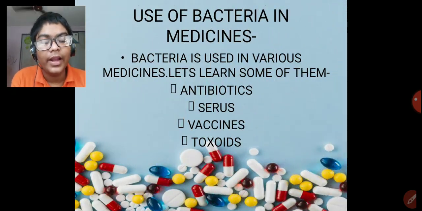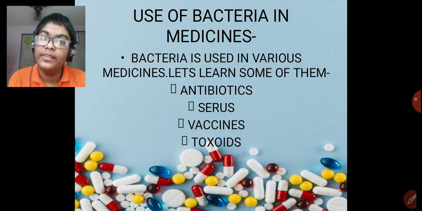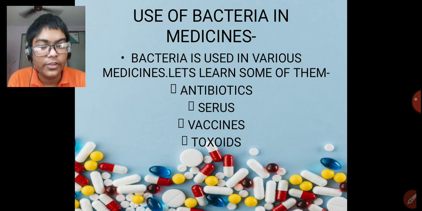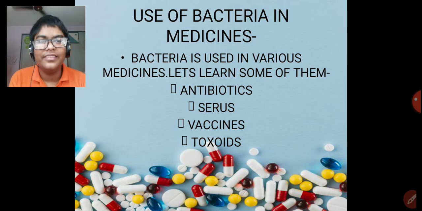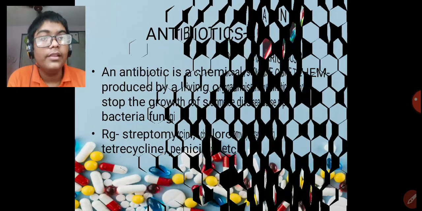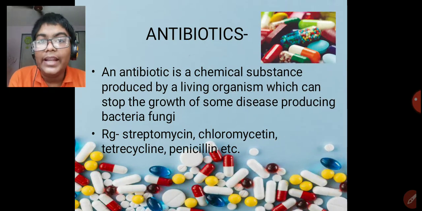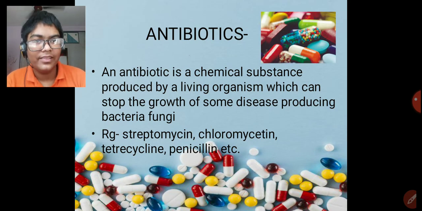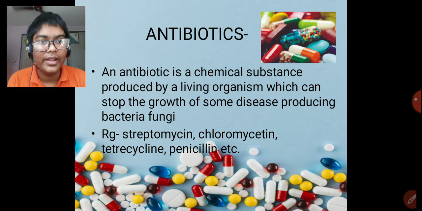These bacteria are used in some kinds of medicines like antibiotics, serums, vaccines, and toxoids. You must have listened to these names many times. So let us now learn about each of them in detail. What is an antibiotic? An antibiotic is a chemical substance produced by a living organism which can stop the growth of disease producing bacteria or fungi.